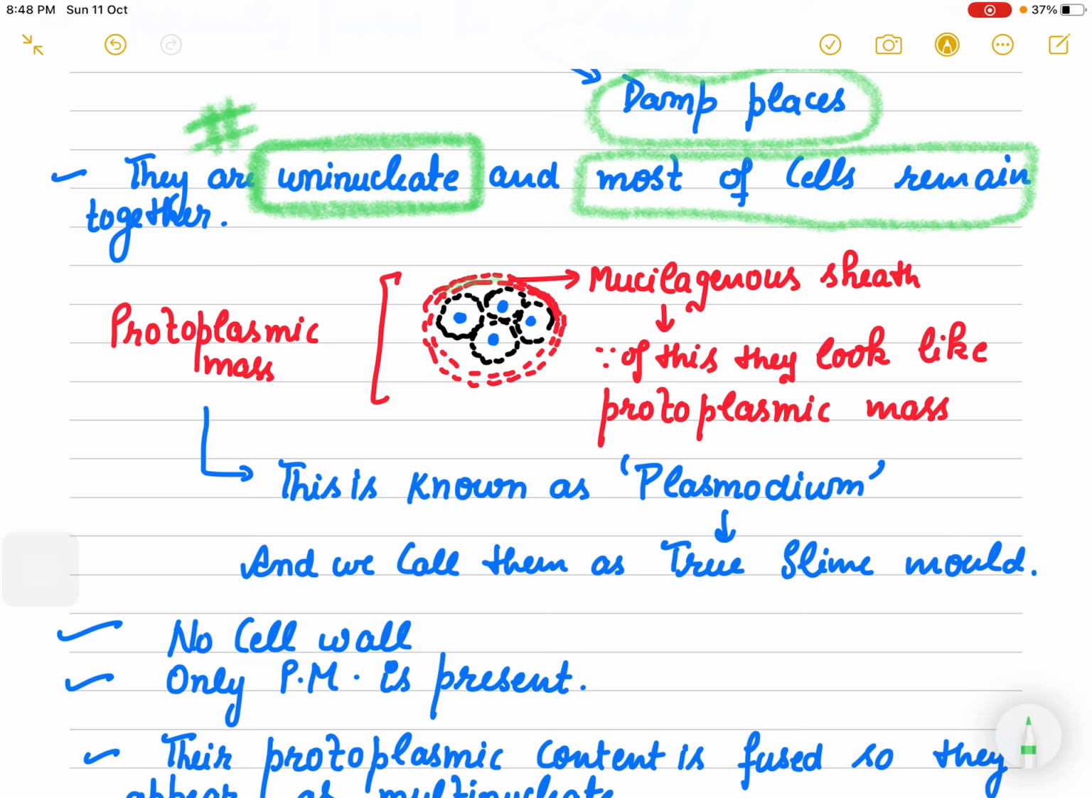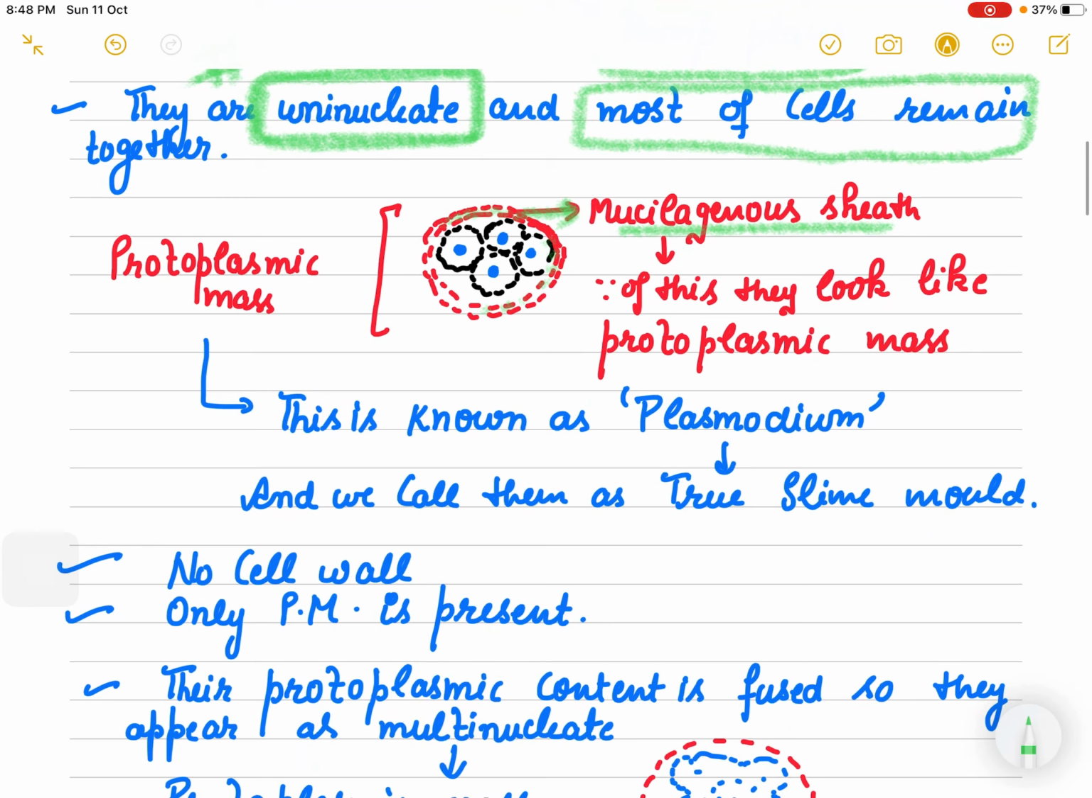As you can see, this outer layer is known as the mucilaginous sheath. This is the outer covering, the outer sheath. Inside this sheath, this is one cell, this is another cell, this is the third, this is the fourth, there are lots of cells which remain together, and that is why they look like a protoplasmic mass. And this protoplasmic mass is known as plasmodium.